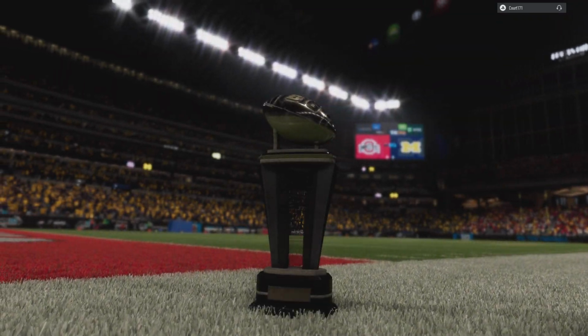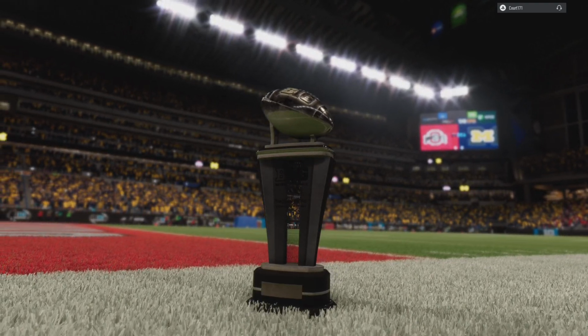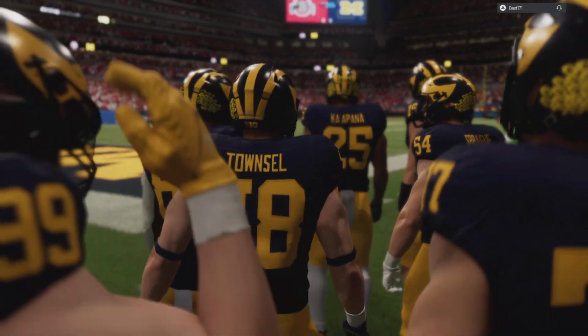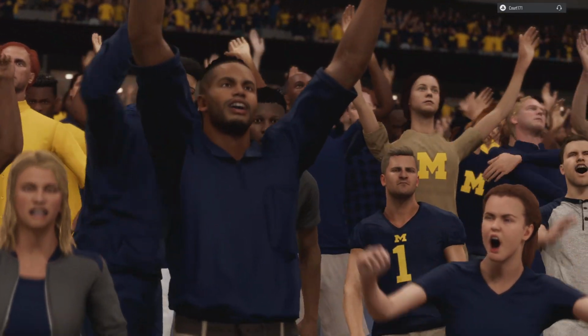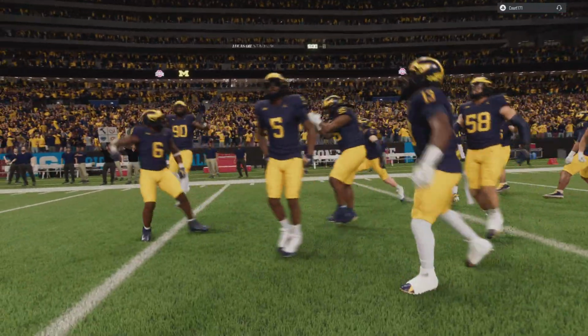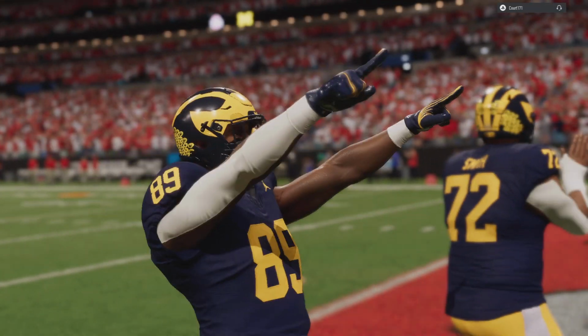Hello, everybody, and welcome to another chapter in the long legacy of the Big Ten Conference. It's a championship game in the new expanded Big Ten, and there are high stakes here, not just a conference championship, but potentially positioning themselves for a run at the national championship with an automatic bid. This is a matchup we've all been waiting for.